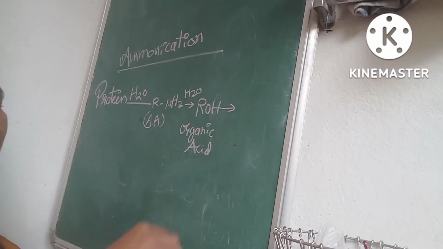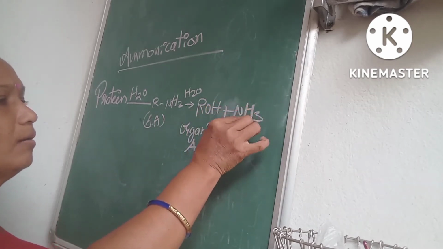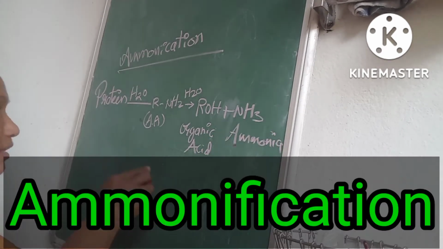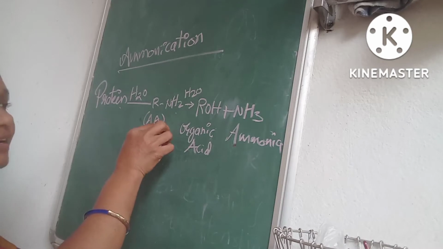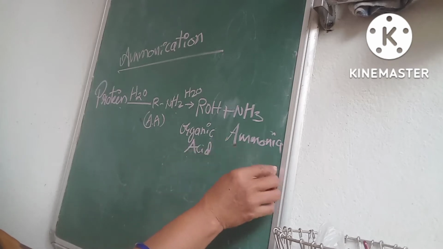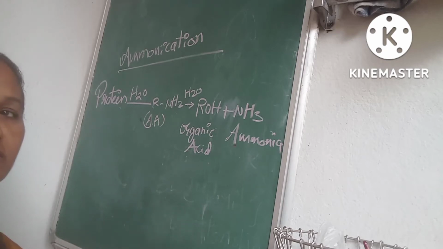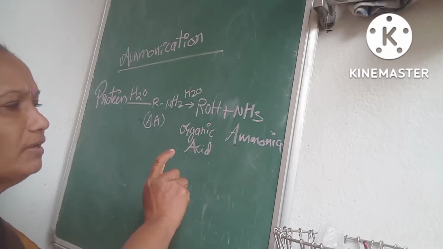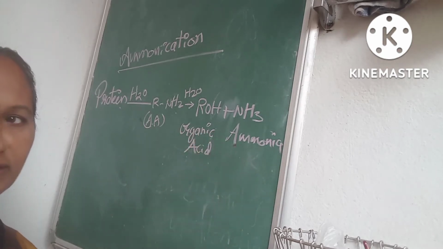Organic acid plus ammonia. When dead bodies of proteins are in the presence of water, they become amino acids, then turn into organic acid and ammonia. So finally we get organic acid and ammonia by the decay of dead bodies of proteins. Whether it is plant or animal doesn't matter, all proteins are finally converted to amino acids, then organic acid and ammonia.